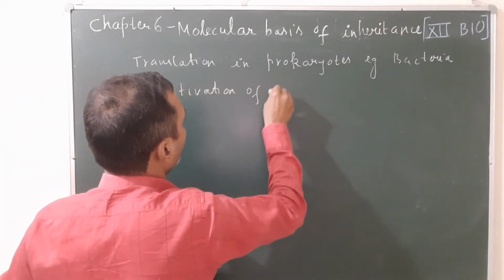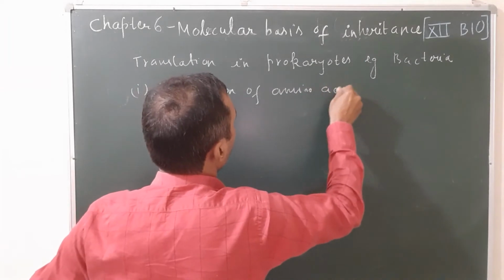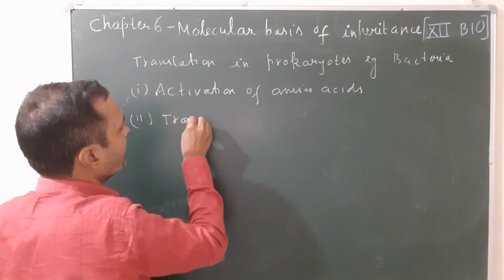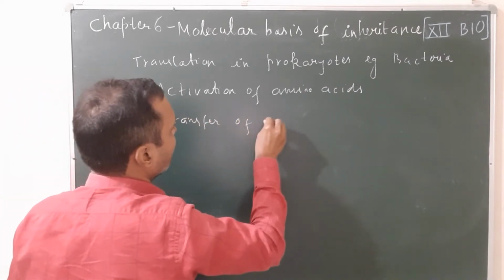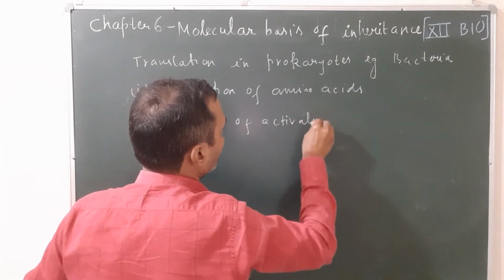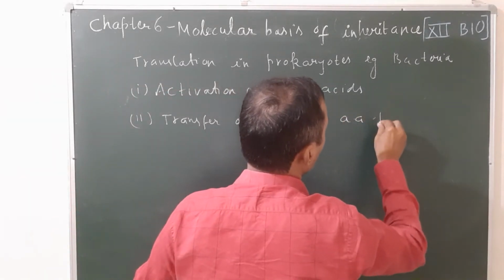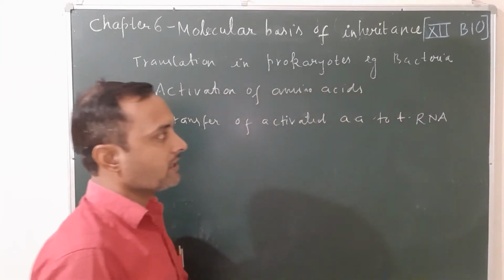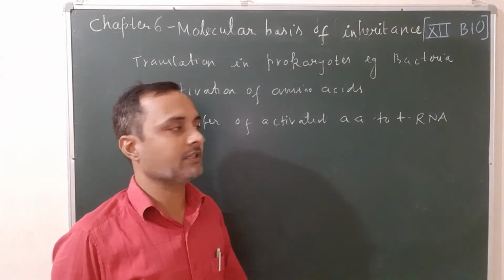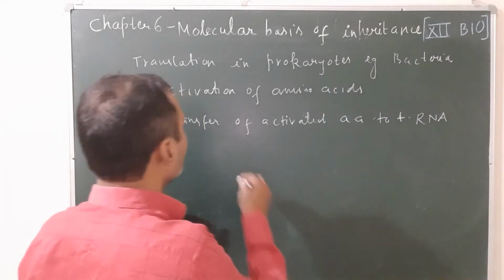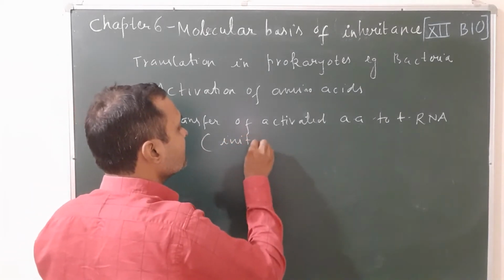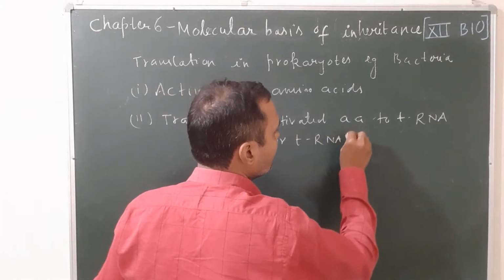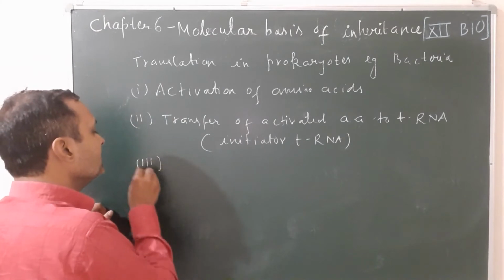Activation of amino acids. The second step is known as transfer of activated amino acid to tRNA. It is also known as initiator tRNA because this is the first tRNA that starts the process of translation. And the third step is initiation of translation.